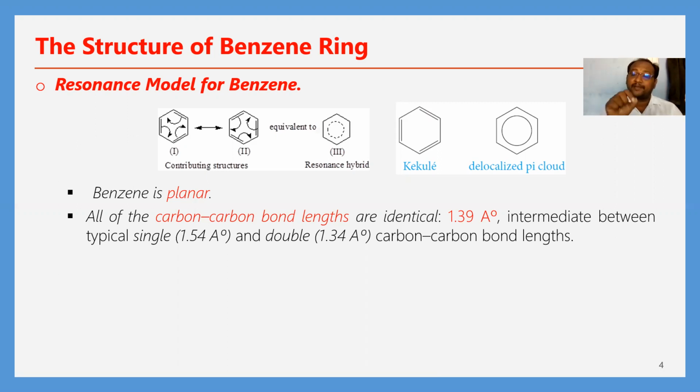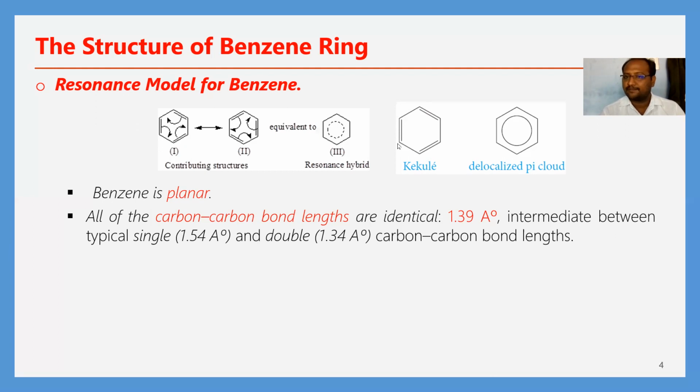Even though the benzene ring consists of double bonds and single bonds, it has a bond length of 1.39 angstroms between the carbon atoms, not the alkane bond length or alkene bond length. We should expect the bond length in alkanes to be 1.54 angstroms because there are single bonds.